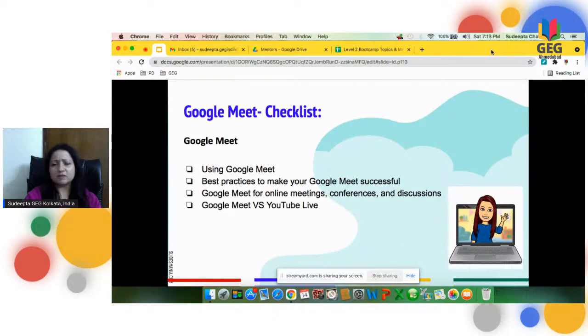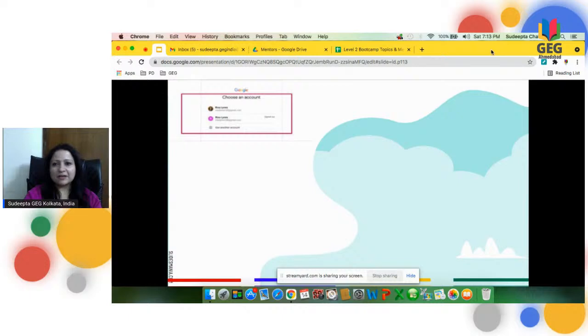So quickly, let me just take you through the checklist. Just to give you an idea about Google Meet. Google Meet is something that all of us have been using as educators, as communicators, and we are connecting for all types of conferences and webinars. So it's the in thing. I cannot imagine life without Google Meet. A couple of things I'll show you through the slides, and then I will quickly show you the practical aspect of Google Meet.